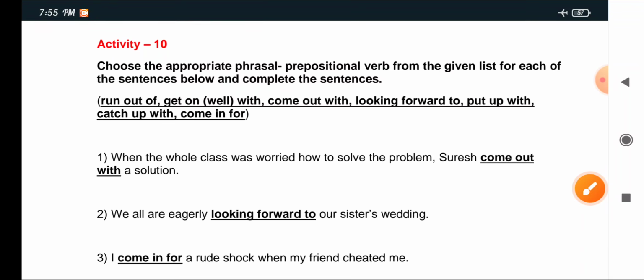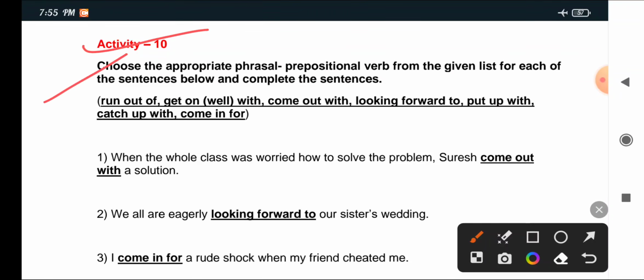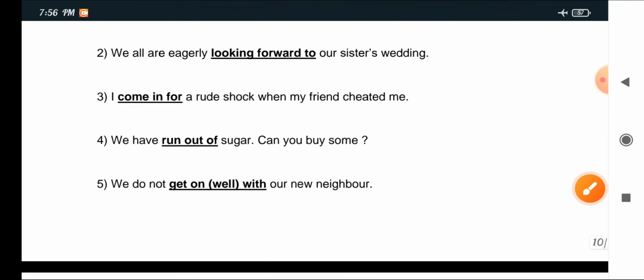Activity 10: choose the appropriate phrasal prepositional verb from the given list for each of the sentences below and complete the sentences. The list is given below. 1. When the whole class was worried how to solve the problem, Suresh dash a solution: Suresh came out with a solution. 2.